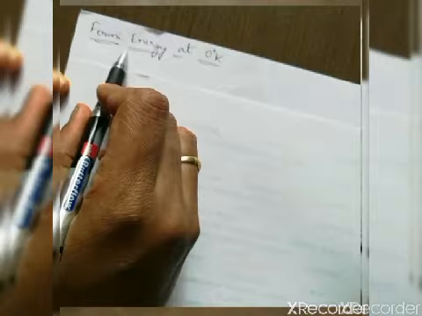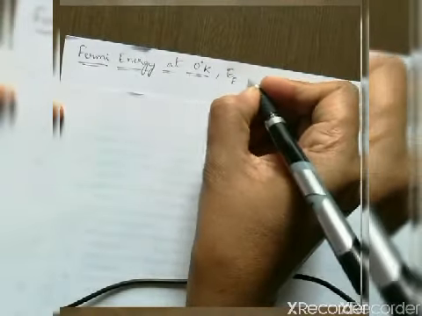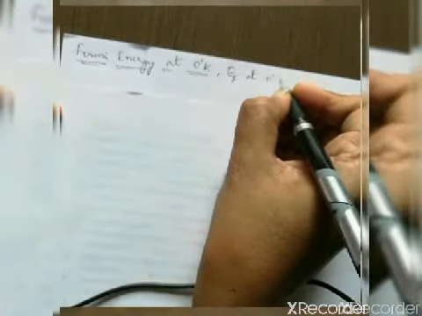Hello everybody. So today we will start with Fermi energy at 0 degree Kelvin. There is a derivation for this, that is, what is the expression for Fermi energy, that is EF at 0 degree Kelvin. So you are going to obtain an expression for this EF.